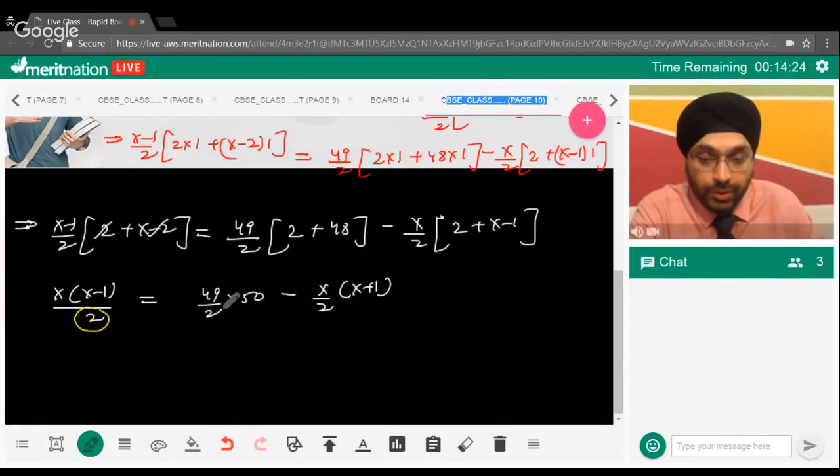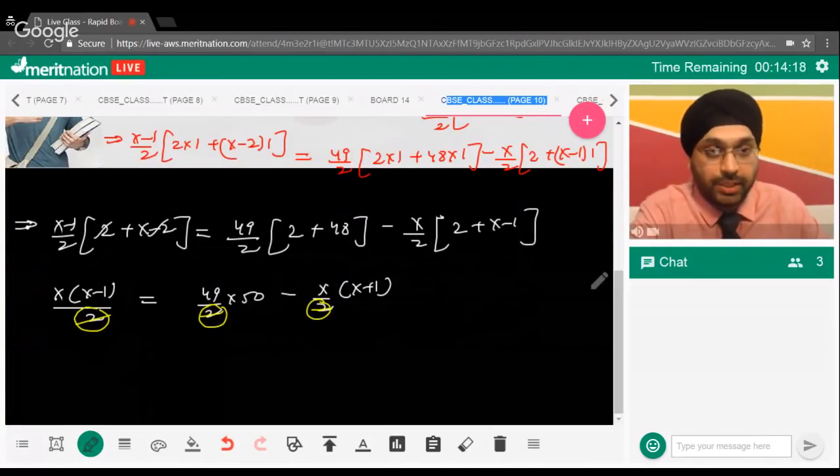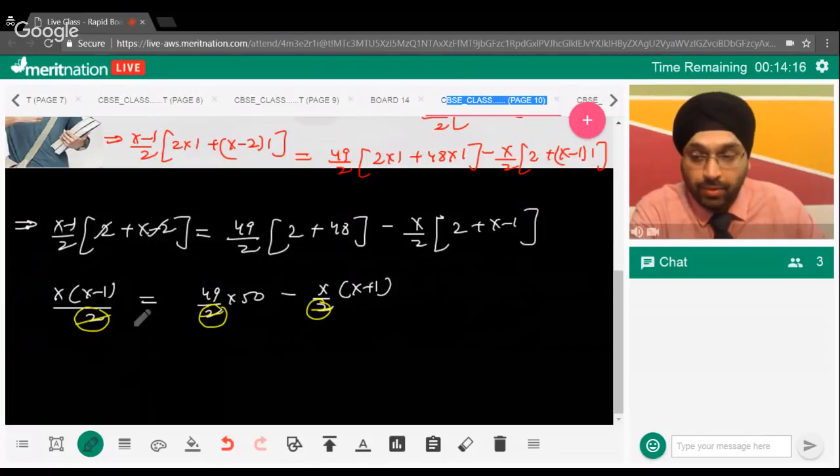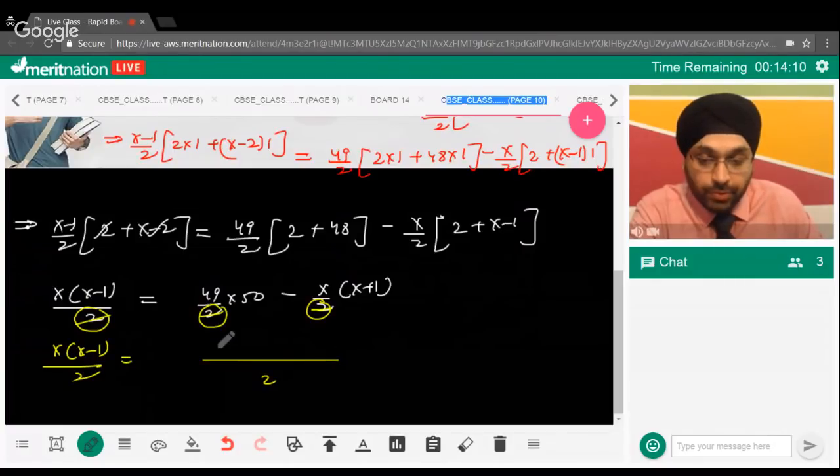We have 2 over here, so we can cancel it out. If you want to see it further, you can always take the LCM, then we can cancel it, right? Okay, let me do the steps. So we can write this like this: if I take the LCM 2, this will be 49 into 50 minus x into x plus 1. Now guys, we can cancel it out.